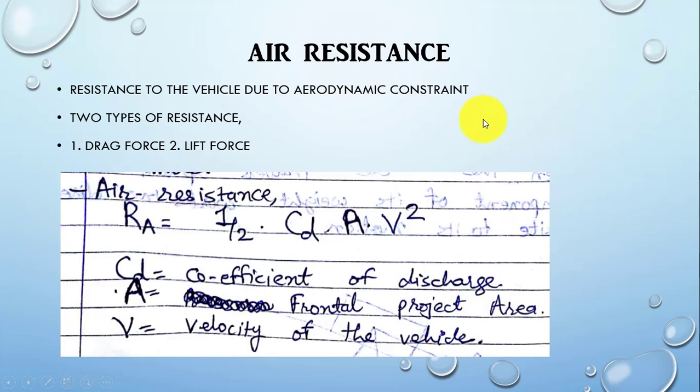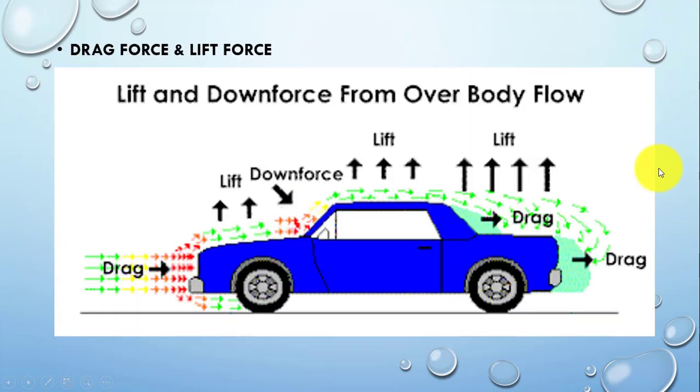In this figure, we can see the forces acting due to the aerodynamic considerations in the case of the vehicle. There are two main forces shown here, that is drag force and lift force. And because of the drag force, a downward force is also applicable during the vehicle driving condition. How does this drag force actually occur on the vehicle?